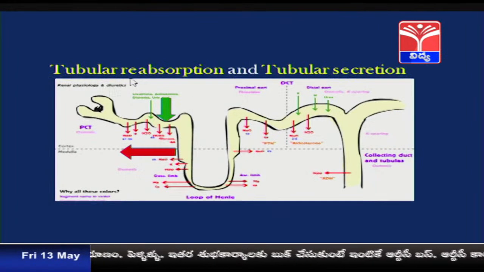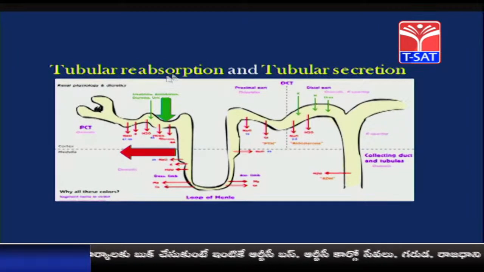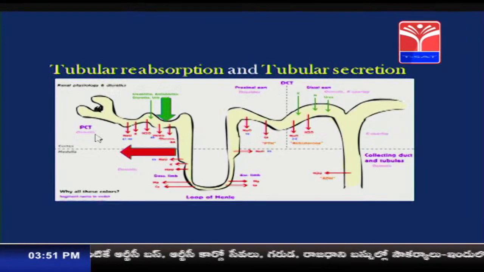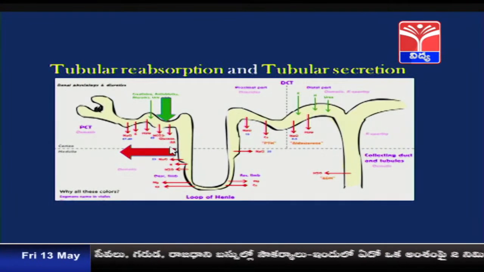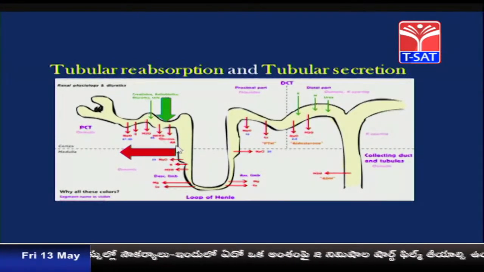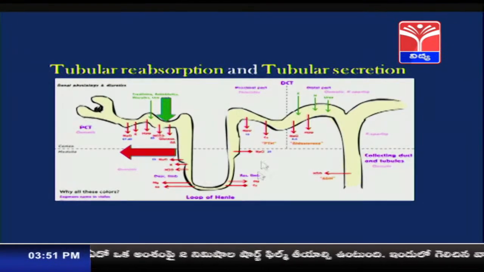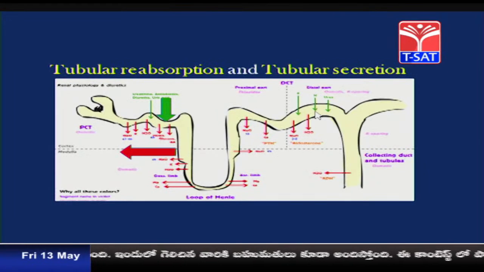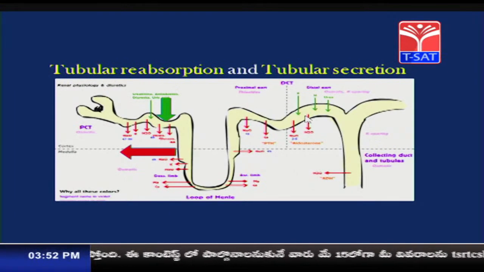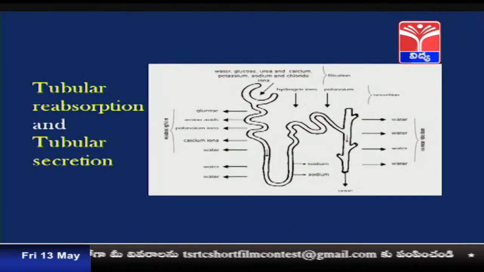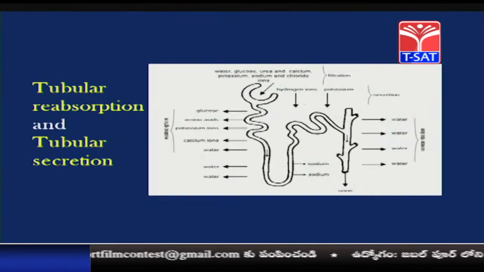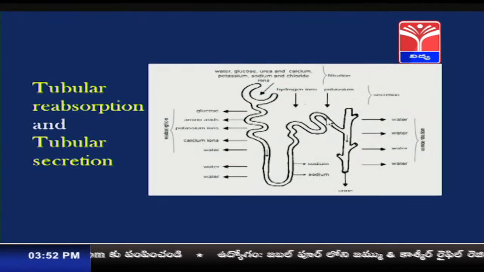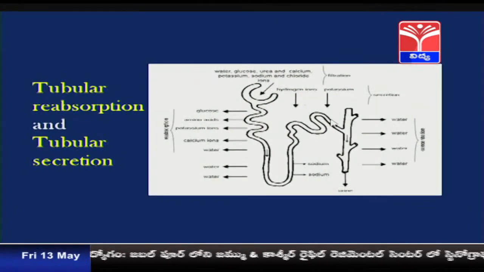So, the tubular secretion is an important step in the process of urine formation. By these two processes, tubular reabsorption and tubular secretion, the water, the glucose and the amino acids are reabsorbed efficiently into the body. A very important note here: in the distal convoluted tubule, a hormone called antidiuretic hormone, or vasopressin, influences the absorption of water, which is efficiently done at the distal convoluted tubule.